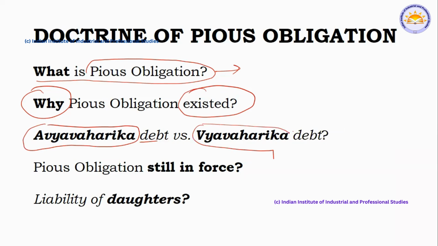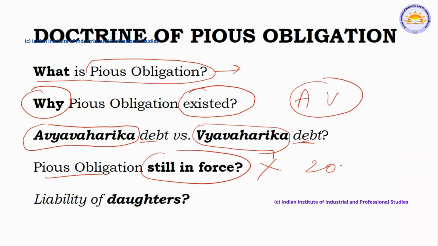See, in Hindu law, we have two types of concepts, avyavaharika and vyavaharika. Debt related to avyavahara and vyavahara, which is the valid one? Vyavaharika is important. Is pious obligation still in force? The answer is no. As I told, in 2005 it was repealed, it was cancelled. And the last one: are daughters liable? No, not at all. Why? Because in 2005 it has been repealed. So there's no point speaking about the liability of daughters as well as sons.